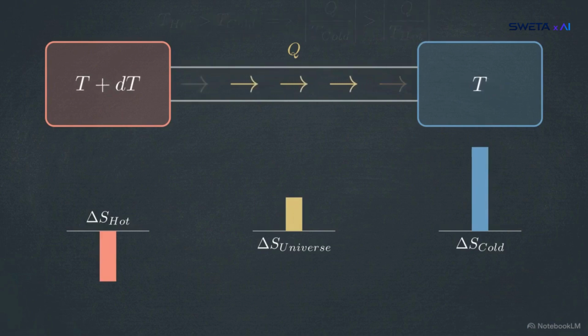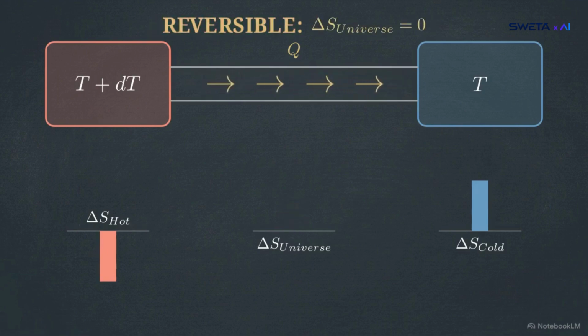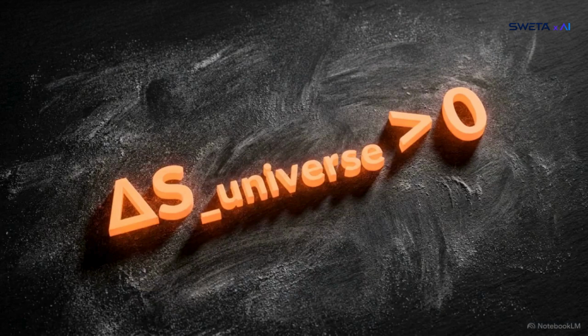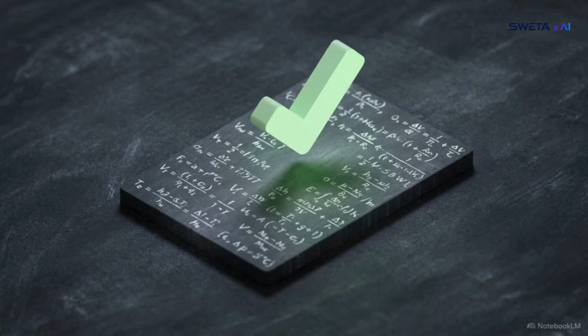If we execute this perfectly and infinitely slowly, maintaining thermal equilibrium, the drop mirrors the rise. The change in the entropy of the universe equals zero. This is a reversible process. For any real, spontaneous process occurring at a finite rate, the change in the entropy of the universe is strictly greater than zero. Calculating the net change in universe entropy serves as the mathematical proof for whether a process described in a JEE problem can actually occur.